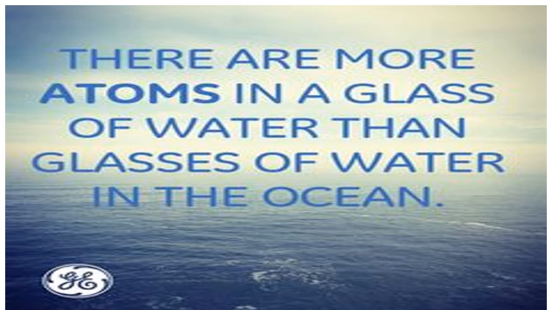Means if you take water from the ocean, how many glasses can we make? A number is there, no? More than that, atoms are there in a glass of water. That is the meaning. So atoms are so small. Millions and millions: a small chalk-piece dot on the blackboard contains millions of atoms. Then imagine in a glass of water how many atoms will be there. The number is far, far more than how many glasses we can make out of an ocean.